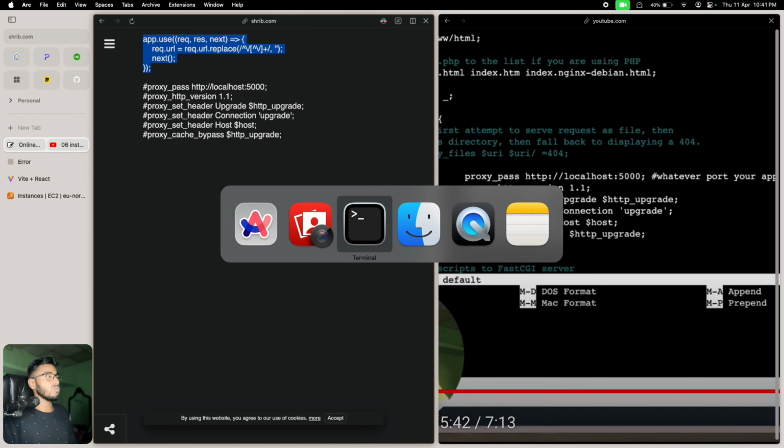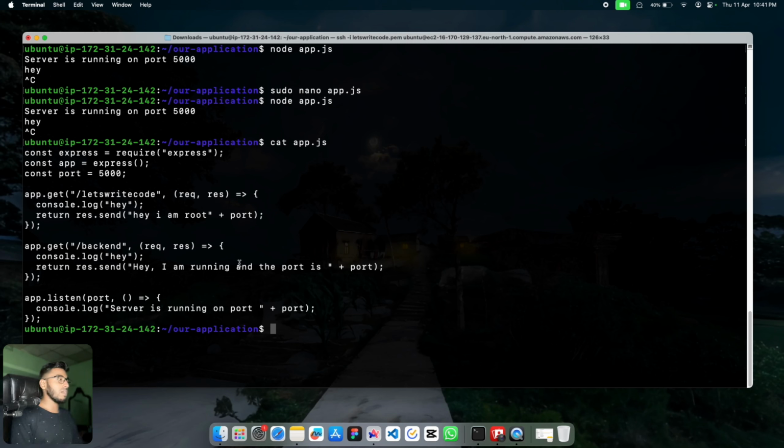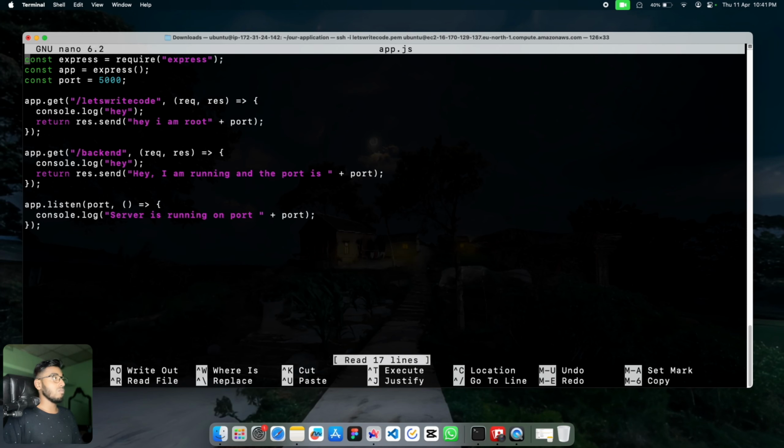Now go back to your terminal and edit your app.js or index.js or server.js, whatever file you have.